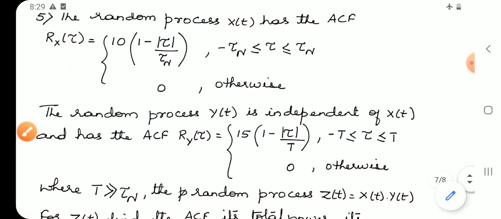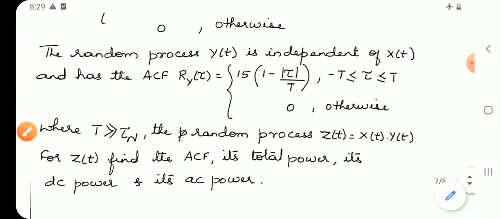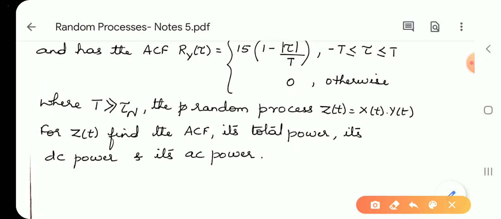The random process Y(t) is independent of X(t). That means both the random processes X(t) and Y(t) are independent, and its autocorrelation is defined as 15 into (1 minus tau by T) for minus T less than or equal to tau less than or equal to T, 0 otherwise. It is given that T is very large when compared to tau_n.